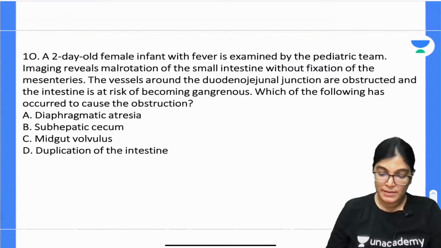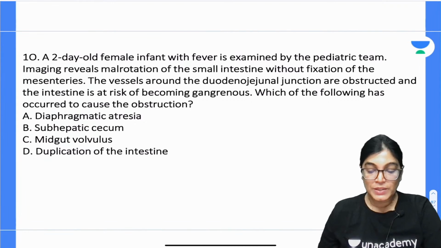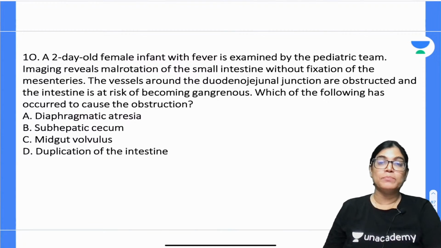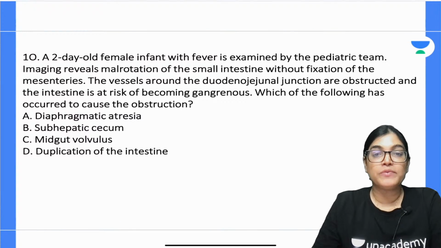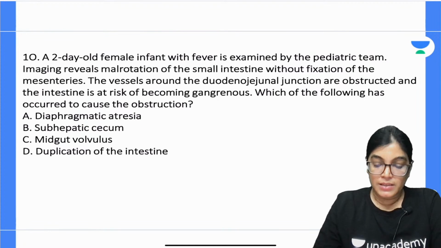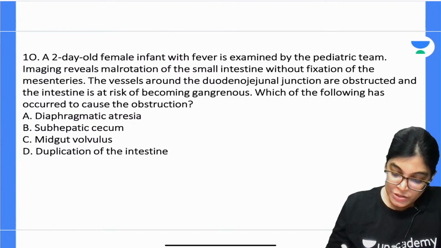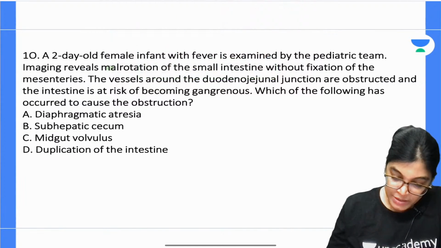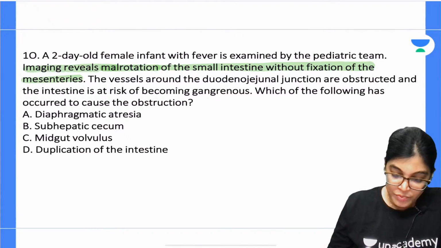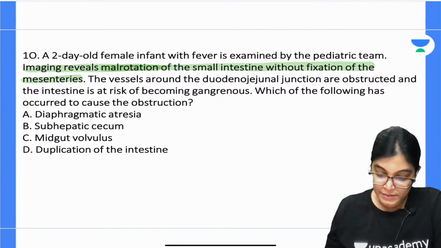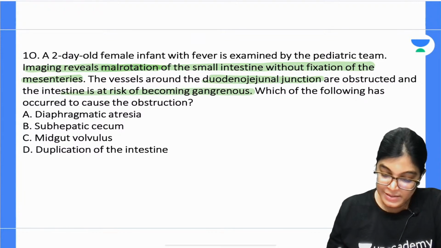Okay, dear. A 12-day-old female infant with fever is examined by the pediatric team. Imaging reveals malrotation of small intestine, without fixation of mesentery. The vessels around the duodenojejunal junction are at risk of becoming gangrenous.